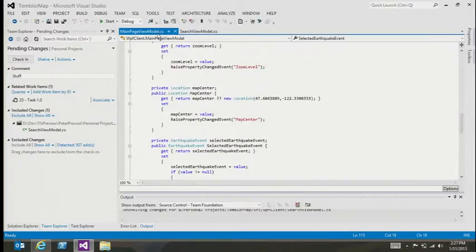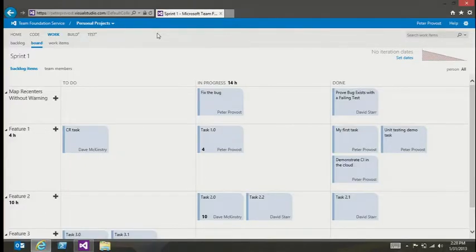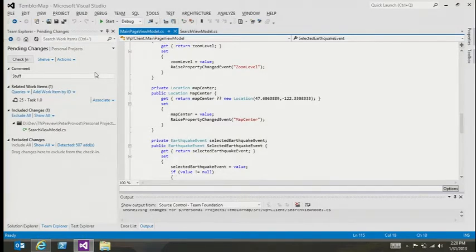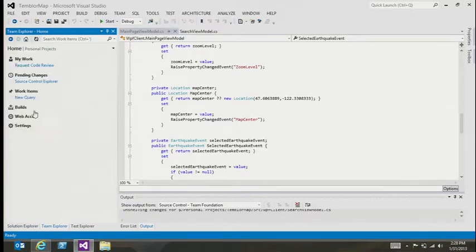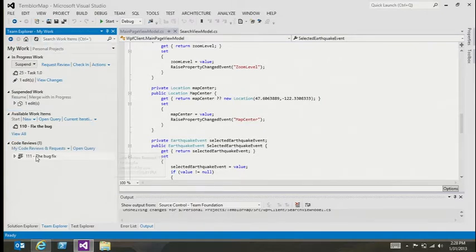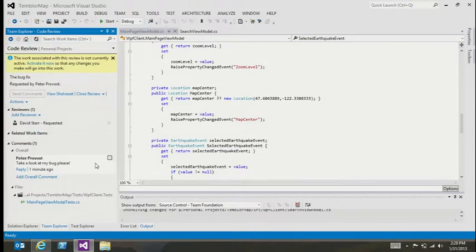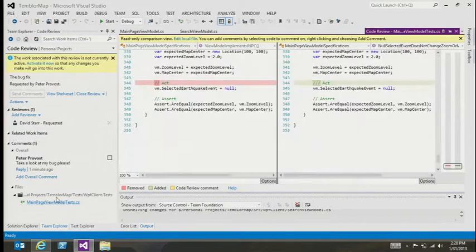So a couple of things we saw there that I'm in love with is a bug on the task board. We saw suspension and resumption of not only a particular set of code, but also my state of Visual Studio. And you saw him issue a code review request, and I don't think we have time to get through the review of it and check it back in. Well, I could just very quickly show you what a code review looks like when I open it up by going over here and popping this guy up. So here's the code review. And I can actually click on it here, and it'll take me and show me diff views of the files, and I can review things.